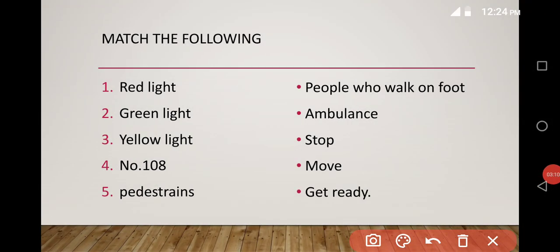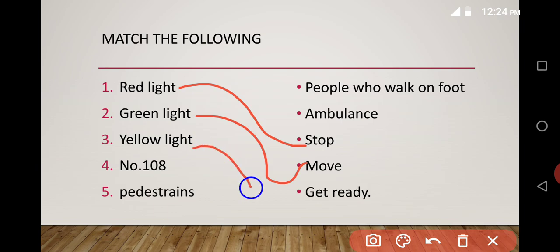What does the red light indicate? You already studied in your earlier classes. So, tell me, what does the red light indicate? It indicates to stop. Green light indicates to move. Yellow light indicates to vehicles to get ready.